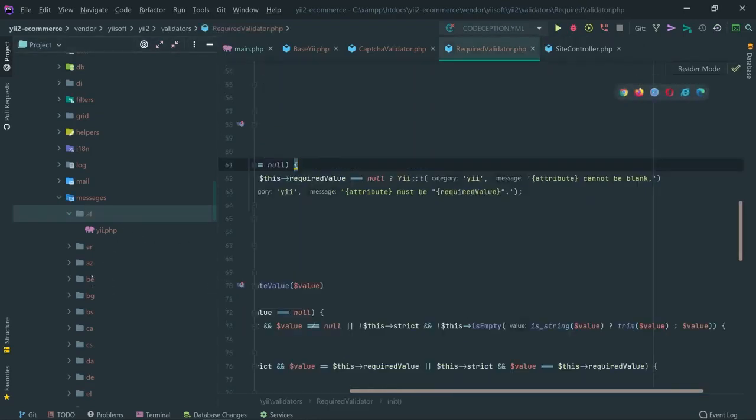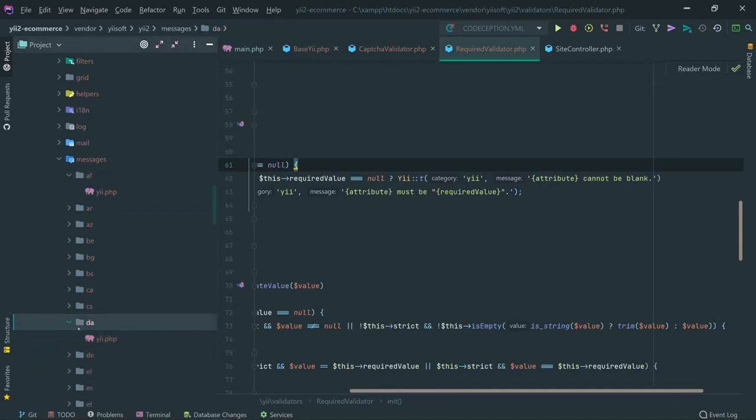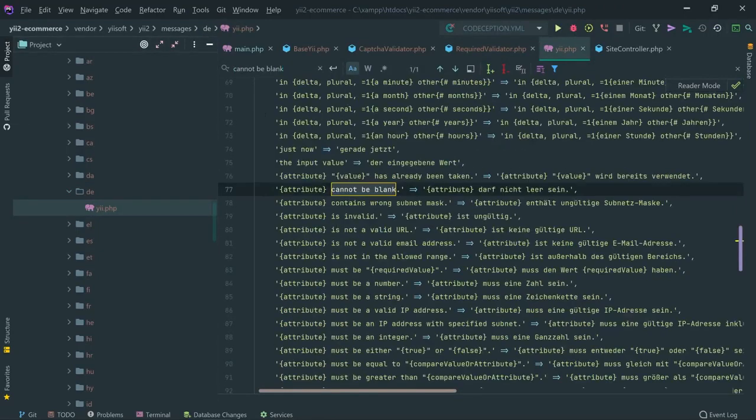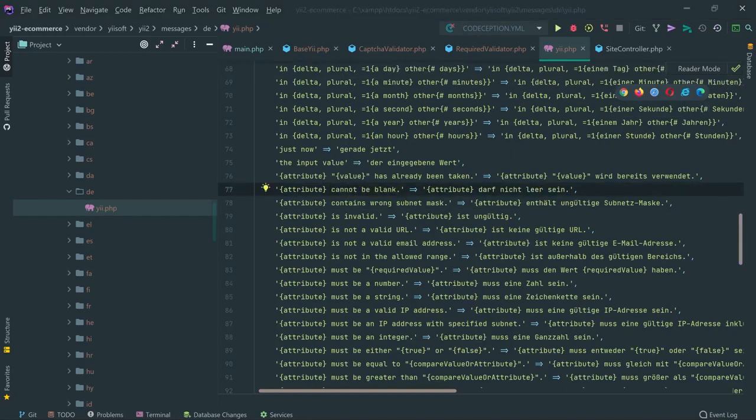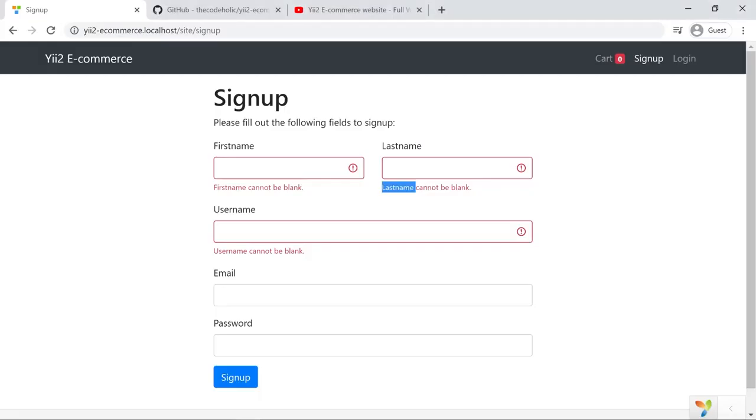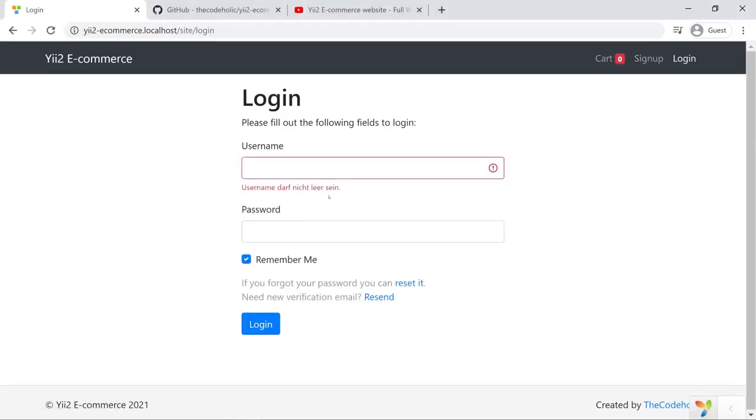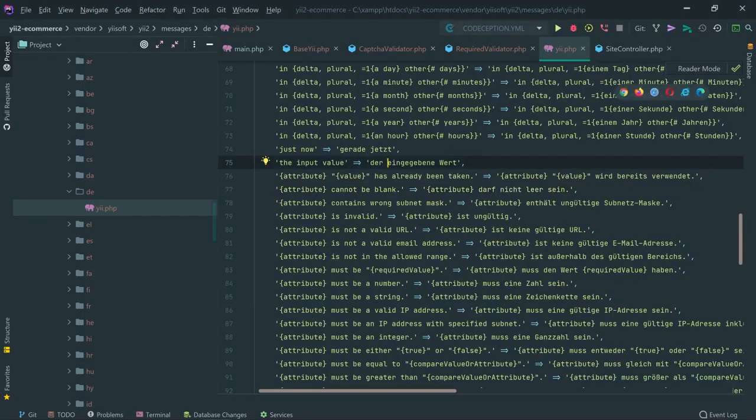So if you go in the DE folder, not DA, but DE, which is German, open right here and search for cannot be blank, then we see 'darf nicht' something. So that is the German message which is displayed when the username or first name or anything cannot be blank. Okay, so that was the message which was displayed on the login page when we click outside. We still have this right here. Okay, probably I haven't saved the file.